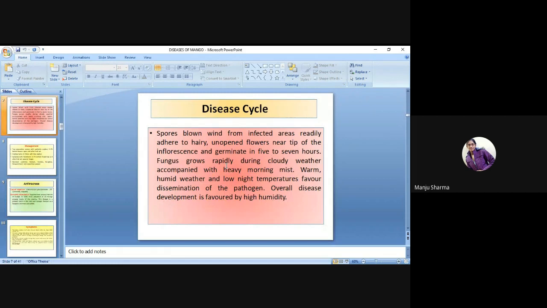Disease cycle: spores blown by wind from infected areas readily adhere to hairy, unopened flowers near the tip of the inflorescence and germinate in 5 to 7 hours.